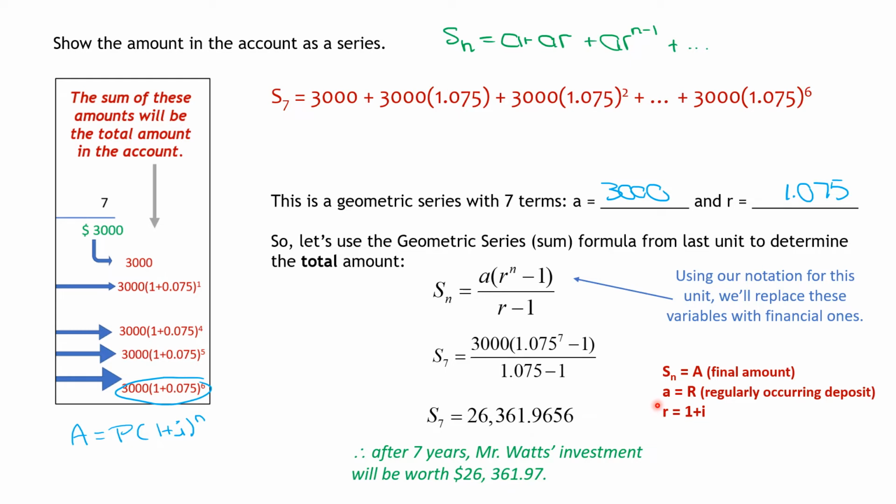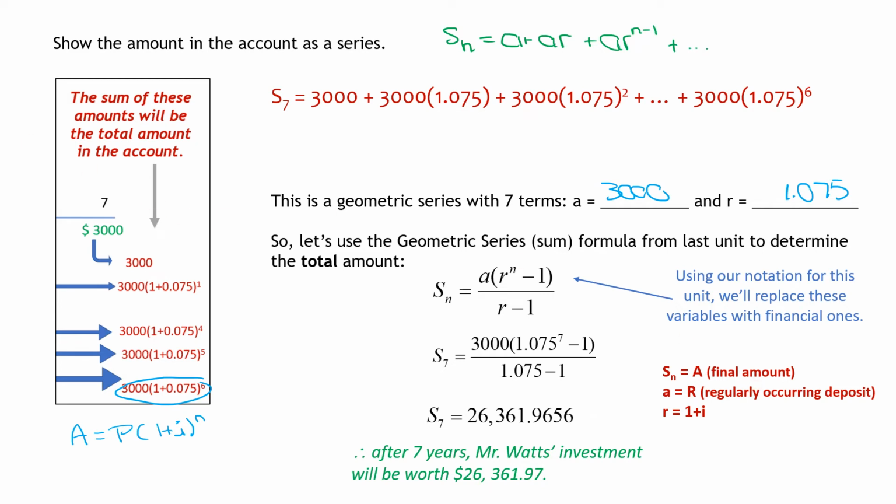Watts is regularly putting in $3,000. So that number that we saw in this geometric series over and over again, we're going to use an R for that. And the lowercase r that we used here for common ratio is now, because we're talking about money, going to be 1 plus your interest rate. So that's just your R is equal to 1 plus your I, and I is 0.75.